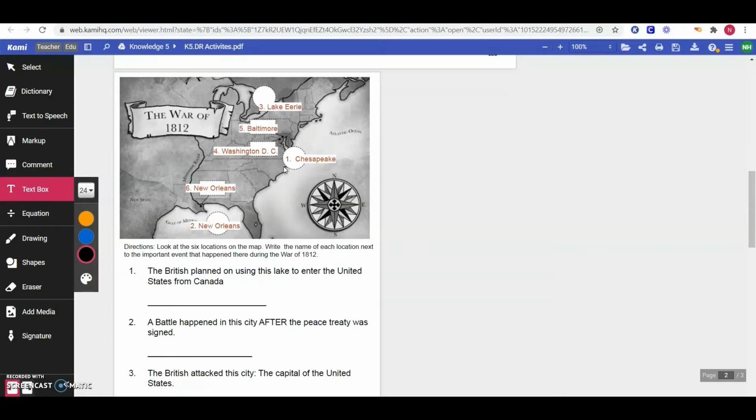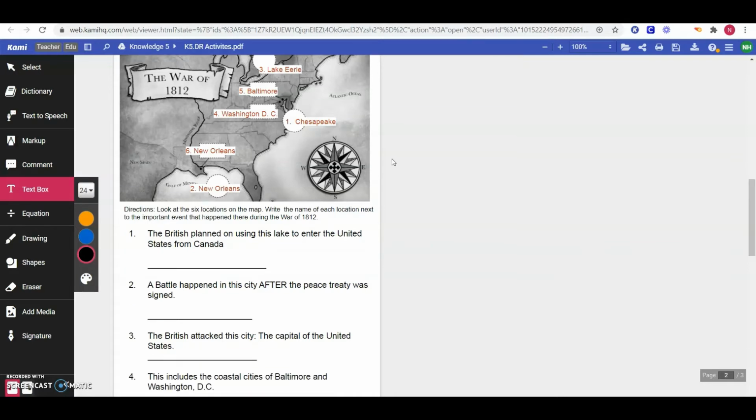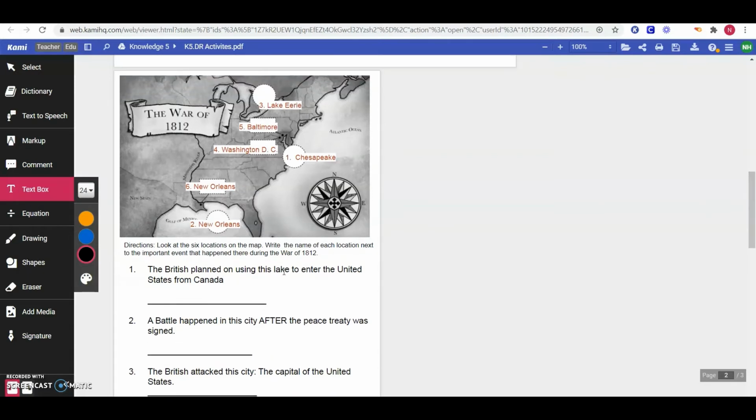So our numbers won't match. The number of the location won't match the number of the question. So don't worry too much about the numbers. We'll do names instead of numbers. I've been planning on having you write the number of the location, but we'll do names to make this more simple. Let's look at question number 1.